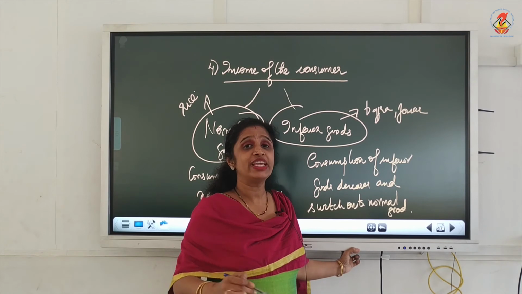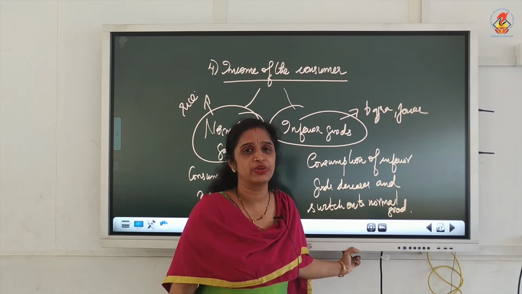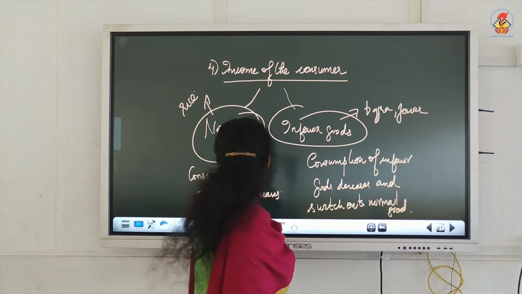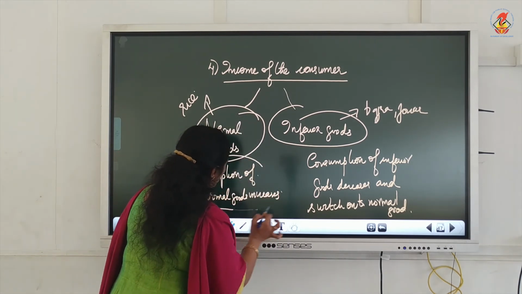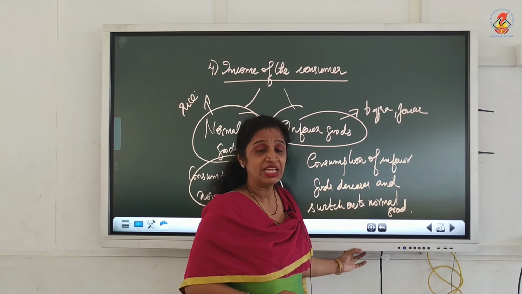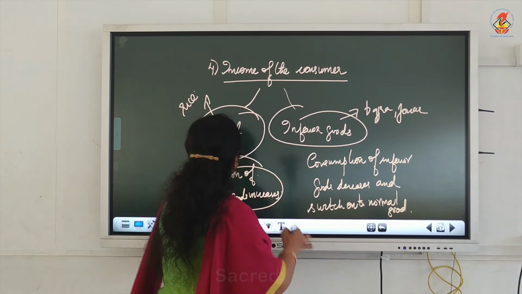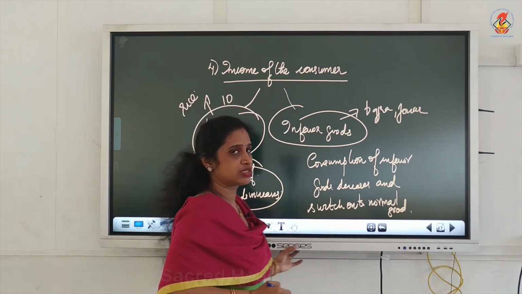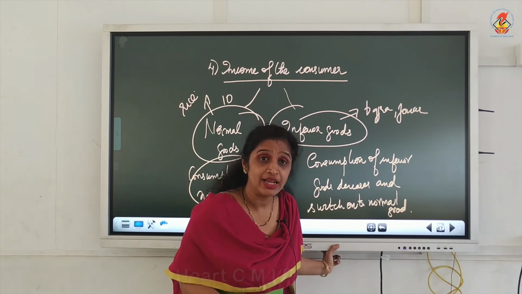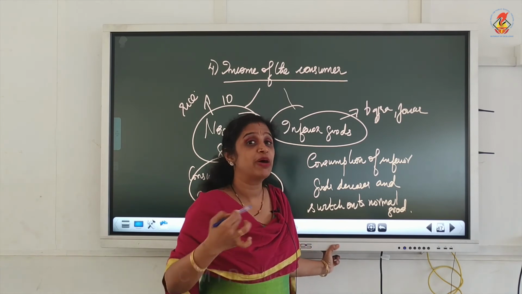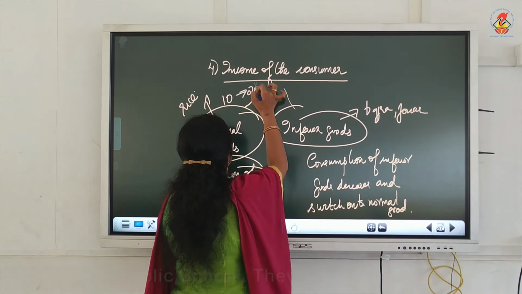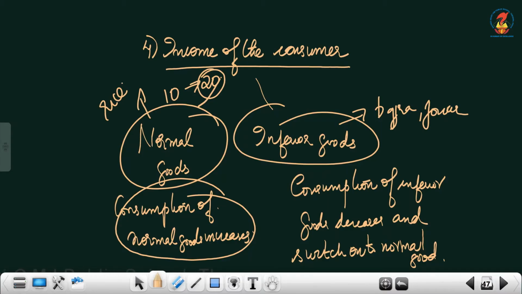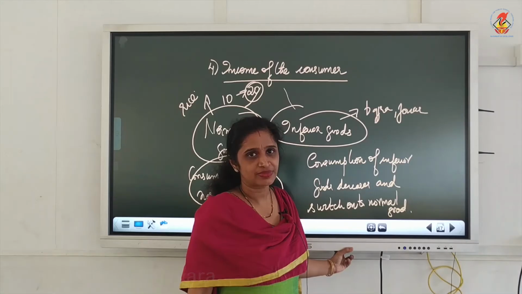Now, when the money income of the consumer increases, the consumer will buy more of normal goods. Previously, he was buying only 10 kg of rice. But now when the money income has increased, he will buy more rice. From 10 kg, he has increased his purchase of rice to 20 kg.